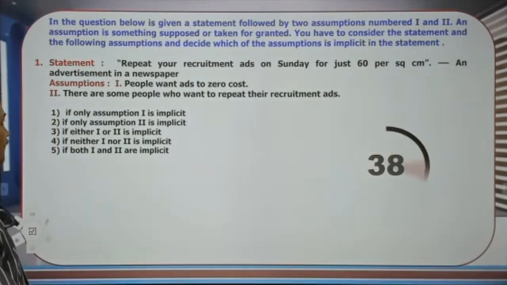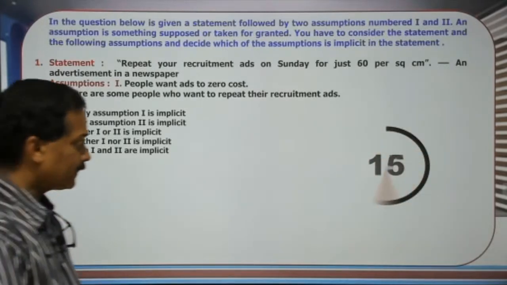Please read this question. This is a question on assumption. Repeat your recruitment ads on Sunday for just ₹60 per square centimeter, an advertisement in a newspaper. People want ads at zero cost. There are some people who want to repeat their recruitment ads.